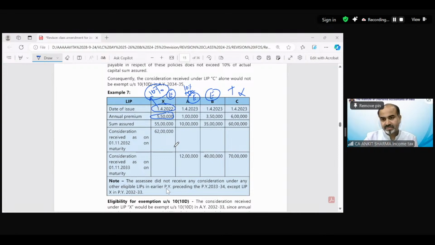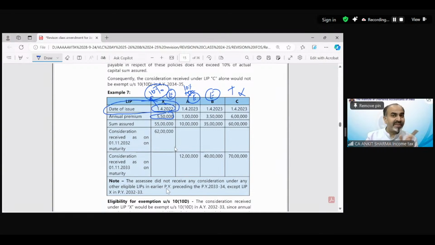Very nice. You can see the difference is the date of issue. If the date of issue is on or after 1st April 23, and in those policies there are two considerations in 2 years, then situation 2 would be applicable. But in this case, the policy has been issued before 1st April 23. So for that purpose, it would form part of situation number 1. Very well done. You have found the difference. Congratulations to all of you.